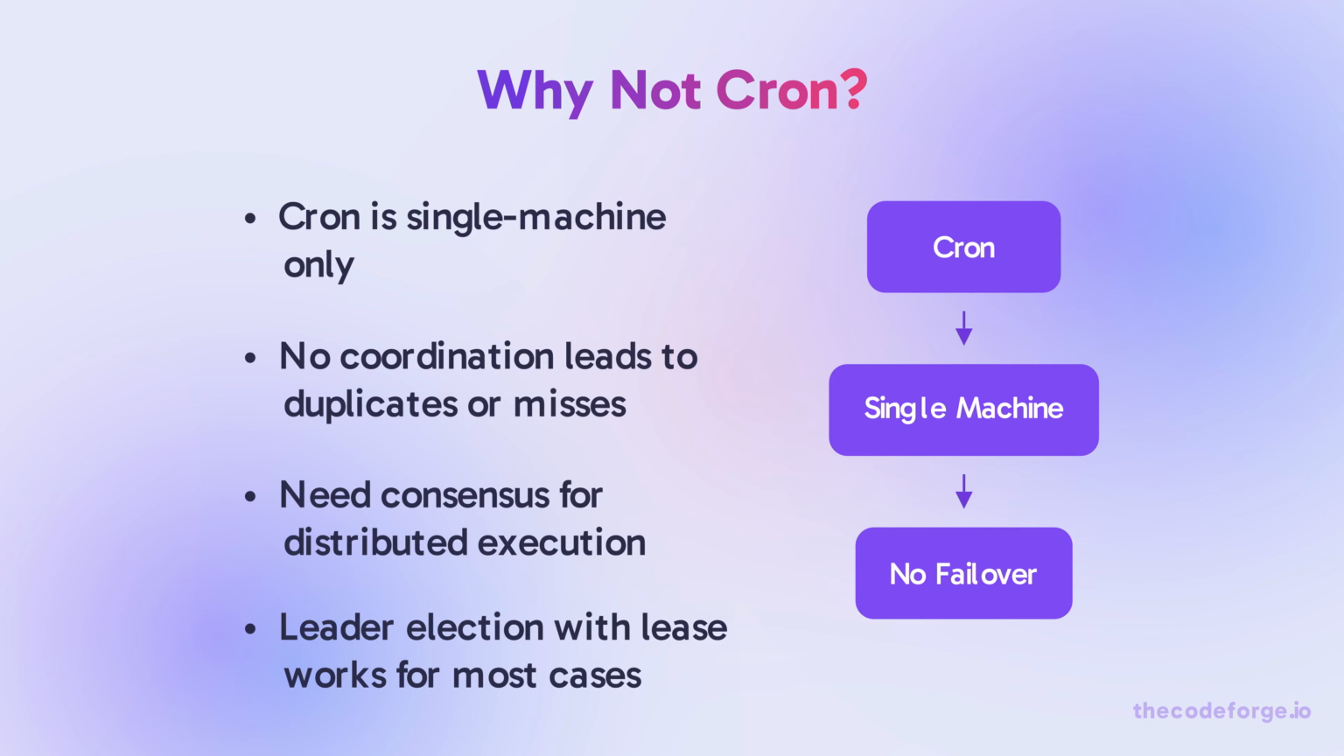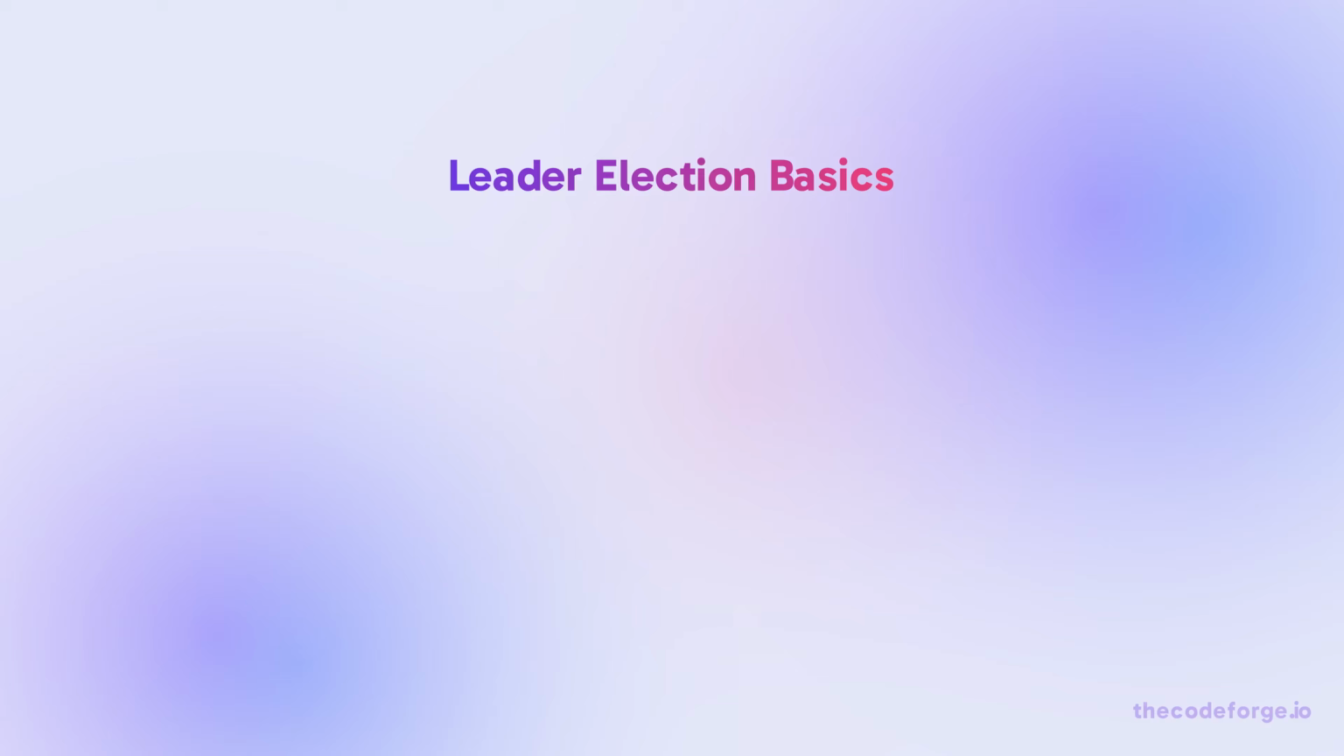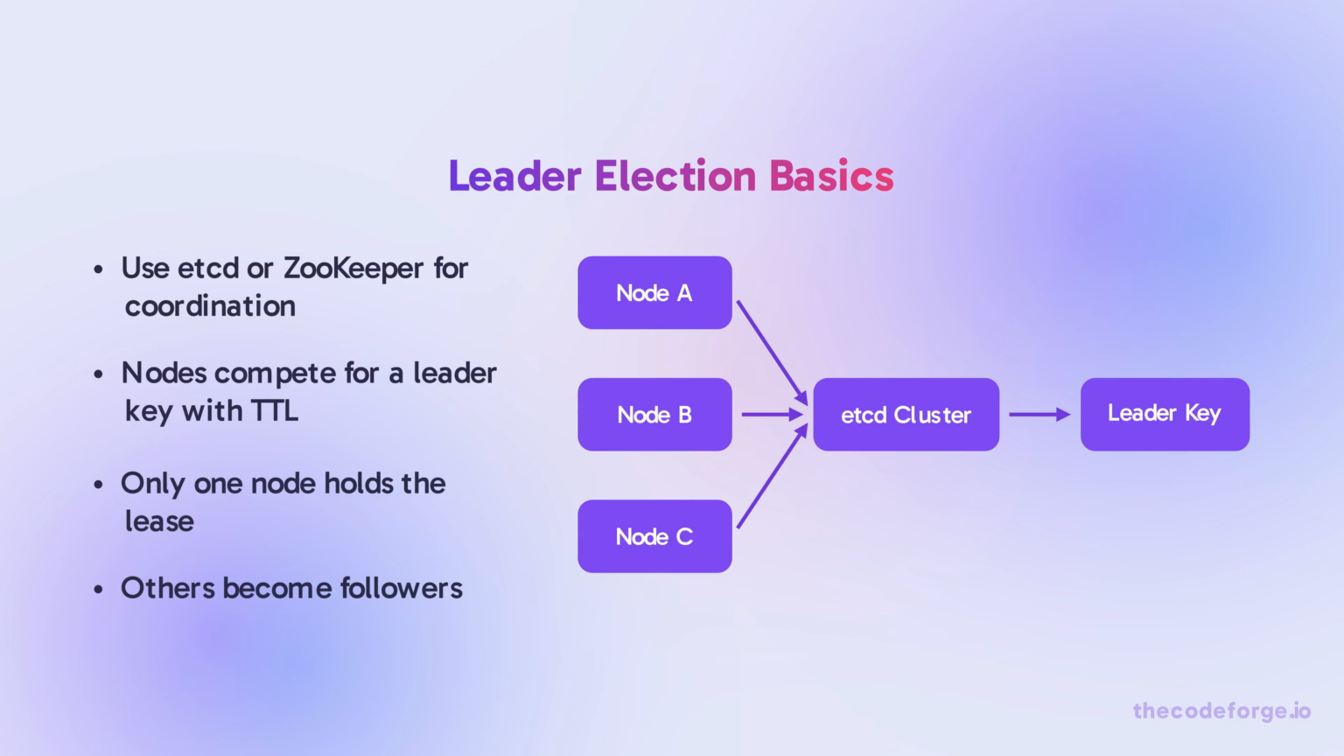Cron is great for a single machine, but in a distributed system, you need coordination. Without it, you get duplicate executions, missed executions on node failure, and no visibility into job status. The core problem: multiple nodes must agree on who runs what when. Leader election with leases is the foundation.